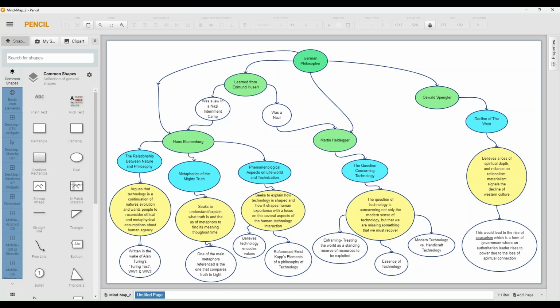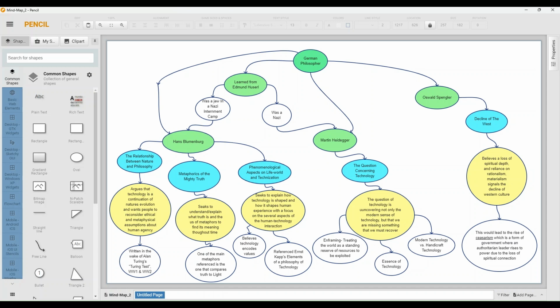The third and last reading for Hans Blumenberg for this week was Phenomenological Aspects on Life, World, and Technization. The summary I have for that was that it seeks to explain how technology is shaped and how it shapes human experience, with a focus on the several aspects of the human technology interaction.